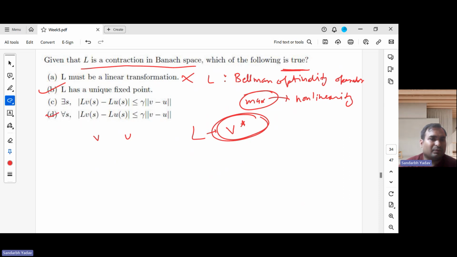And they have given that L is a contraction, so this will definitely hold. If something happens for all the states, then it definitely implies that there exists some state for which it happens. So this is also a correct option. So the correct options are B, C, and D.